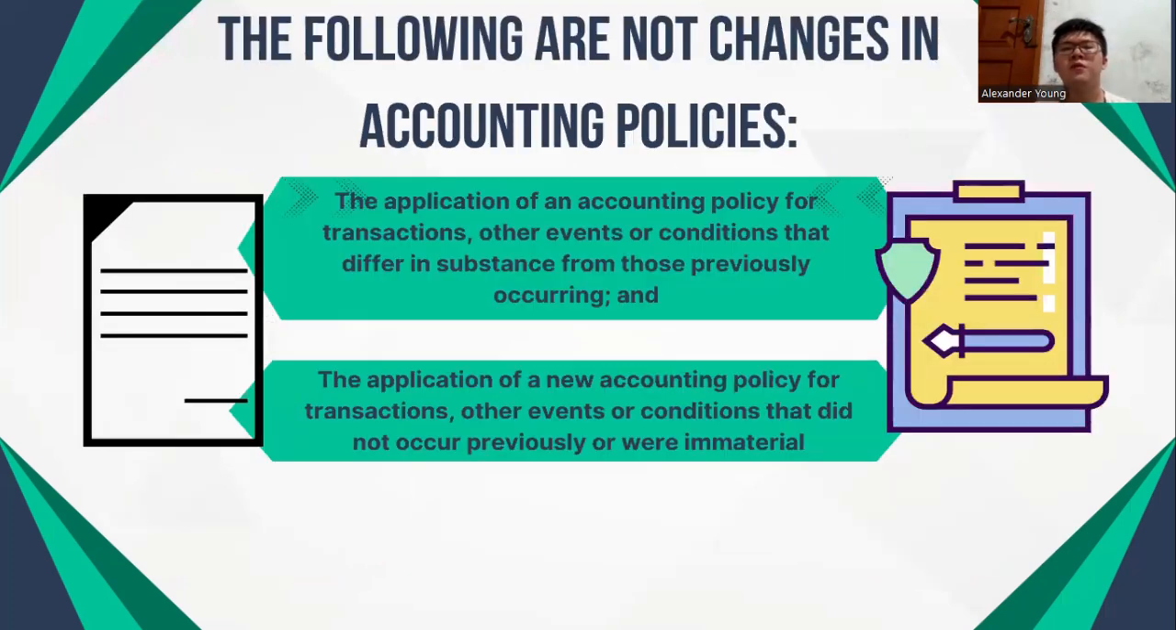Okay, the following are not changes in accounting policies. First one is the application of an accounting policy for transactions, other events, or conditions that differ in substance from those previously occurring. And the next one is the application of a new accounting policy for transactions, other events, or conditions that did not occur previously or were immaterial.